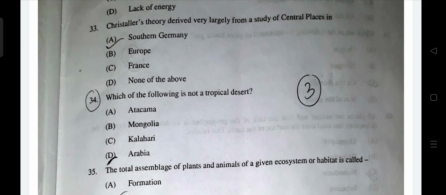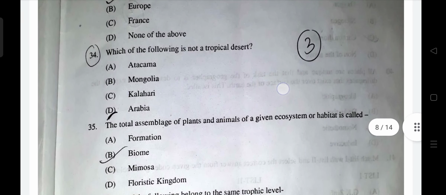So Atacama is actually a mild coastal desert. It's not subtropical, but it is tropical because it's located on the tropic. So the only option left is the Mongolian desert, which is part of the Gobi Desert. The Gobi Desert is a cold winter desert found in China and Mongolia. The latitude is 40 degrees north, very far away. I don't think it's a tropical desert, it's a temperate desert. So our answer is Mongolia.